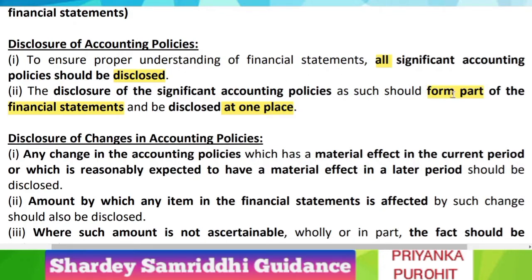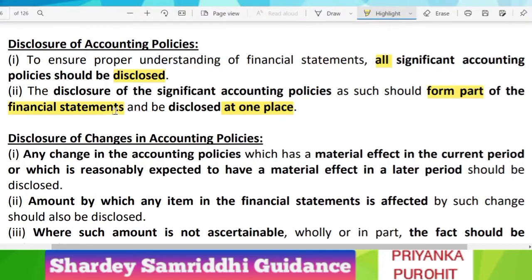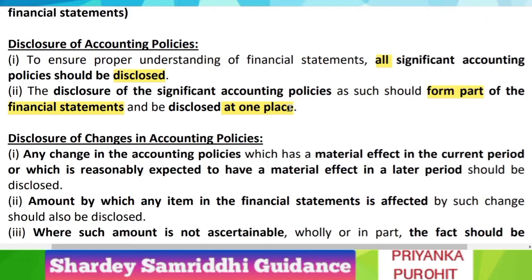Also, it should form part of the financial statements. It means that it must be attached to the financial statements only after the P&L, balance sheet and CFS, and it should not be part of the director's report or auditor's report, but should be a part of the financial statements. And it must be disclosed at one place. Let us say there are 15 accounting policies you are following.